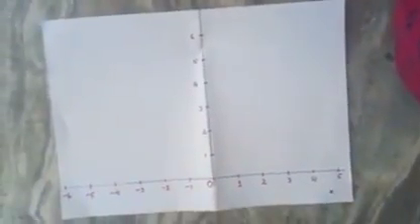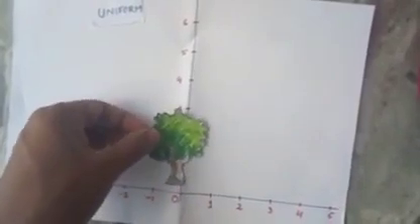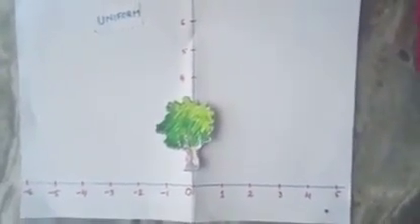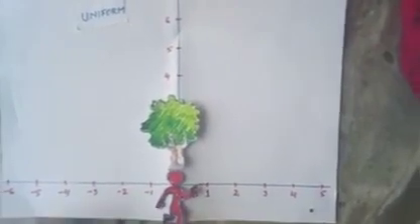Now again come to this scale. First, you see uniform motion. Let us see that we start from a reference point, that is the tree, situated at O, and the man starts moving from this tree.